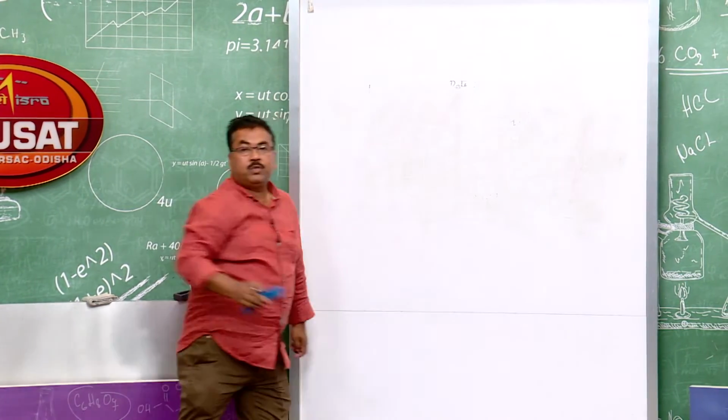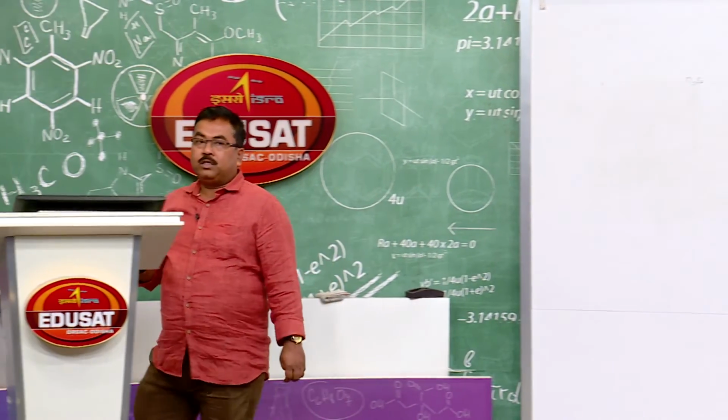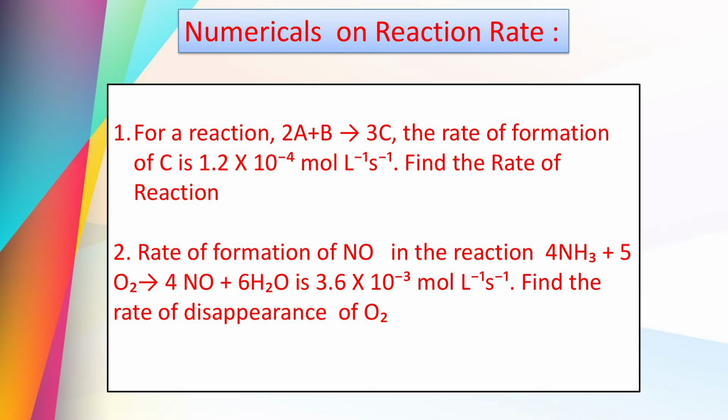Now for a better understanding of the reaction rate, let us work out a problem. Here it is on the screen. The problem says for a reaction 2A plus B giving 3C, the rate of formation of C is given, and find the rate of reaction. You have to be very careful while solving a problem.